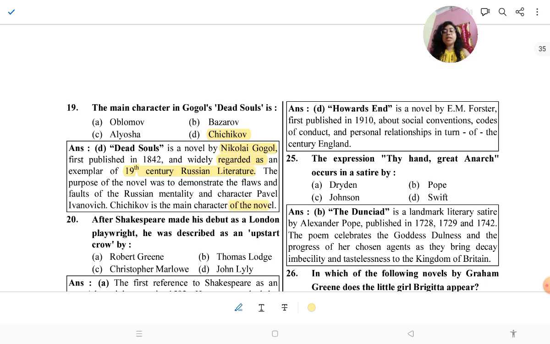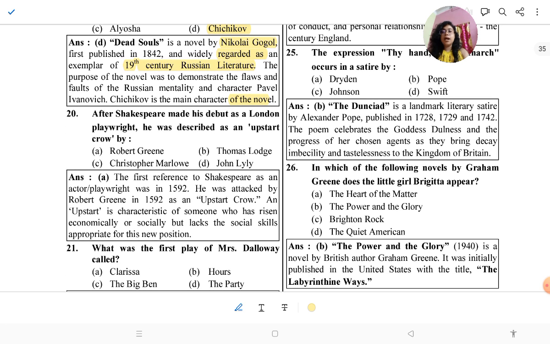So Chichikov is the main character of the novel Dead Souls by Nikolai Gogol. He is a famous Russian writer.